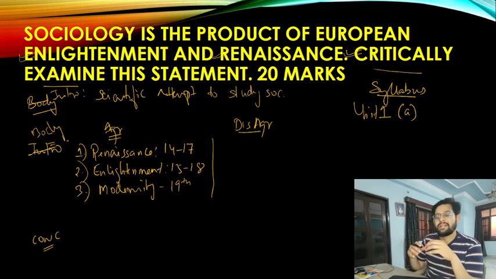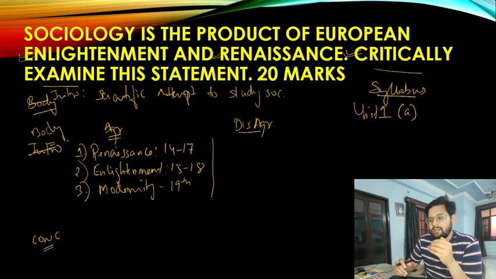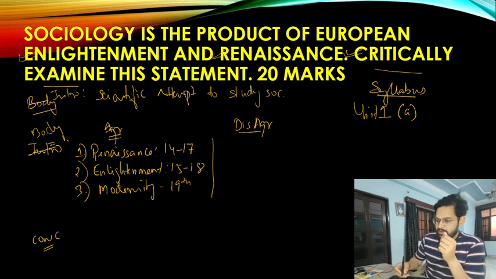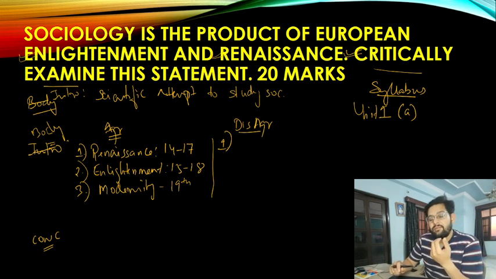What is the word 'critically examined' stands for? You need to highlight which part of the subject comes not from the European aspect. For example, many sociologists in the 20th century have debated that Auguste Comte is not the founding father. But in fact, there was an Arab scholar. His name was Ibn Khaldun.